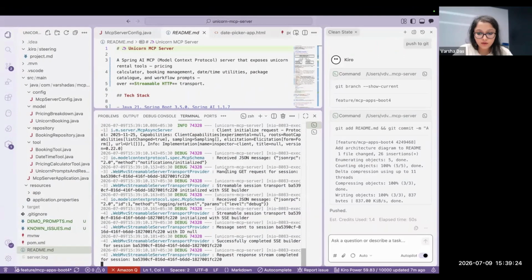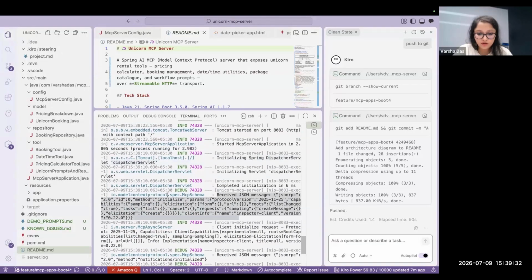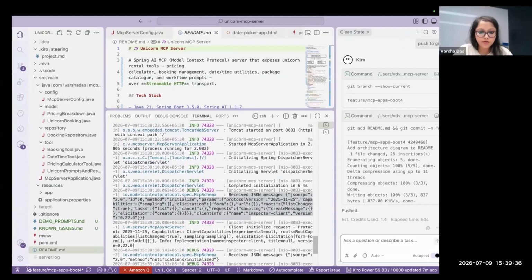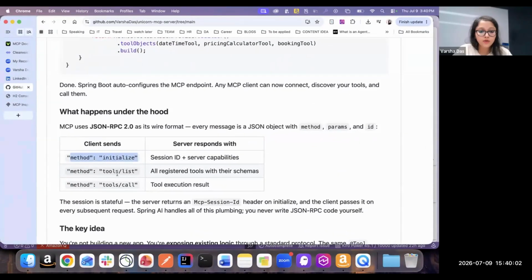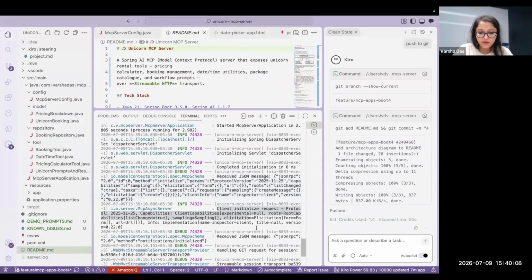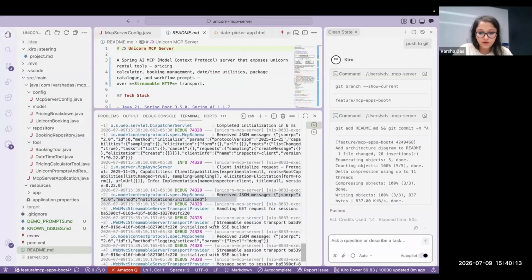As you can see over here, the very first thing, like we had shown, is that we are initializing: this received JSON message, the method is initialize. If you remember in the GitHub repo, we had shown that the first method will be initialize, then tools/list and tools call. That is what is happening over here. The client has initialized the request, has received the JSON message, and then this is the session ID.